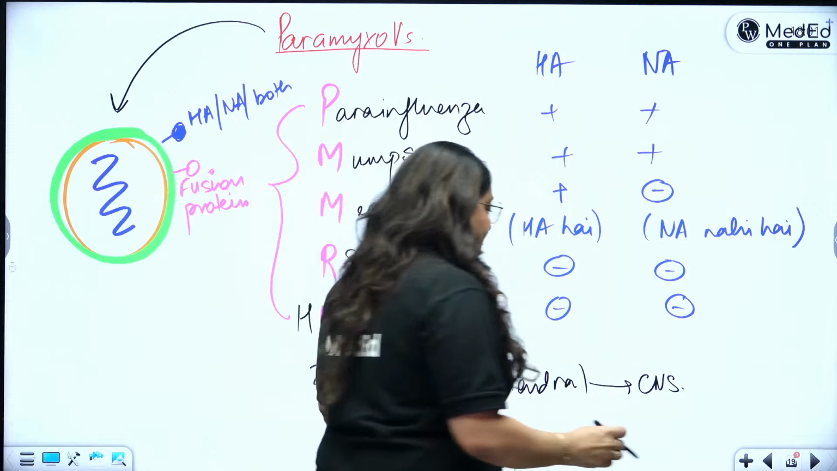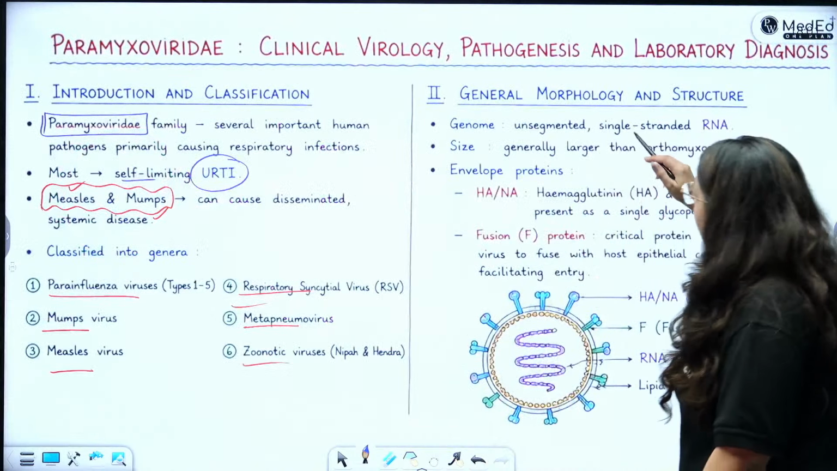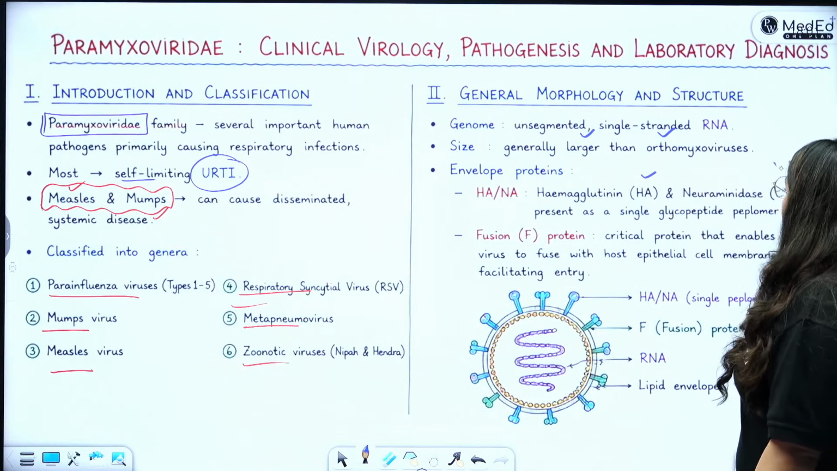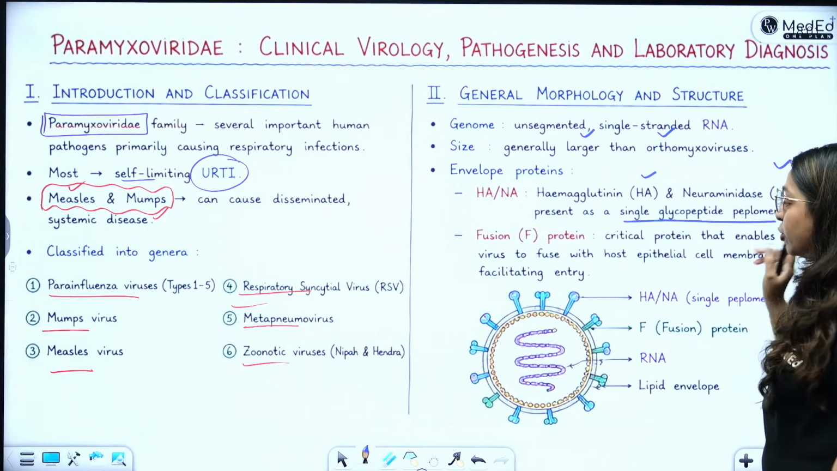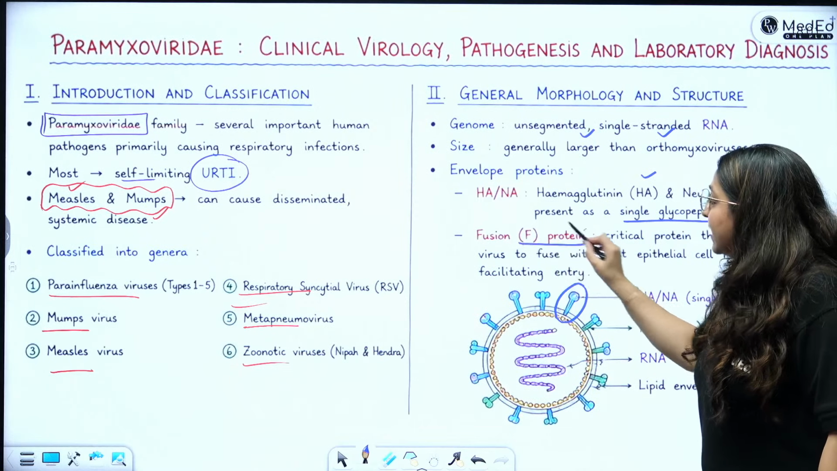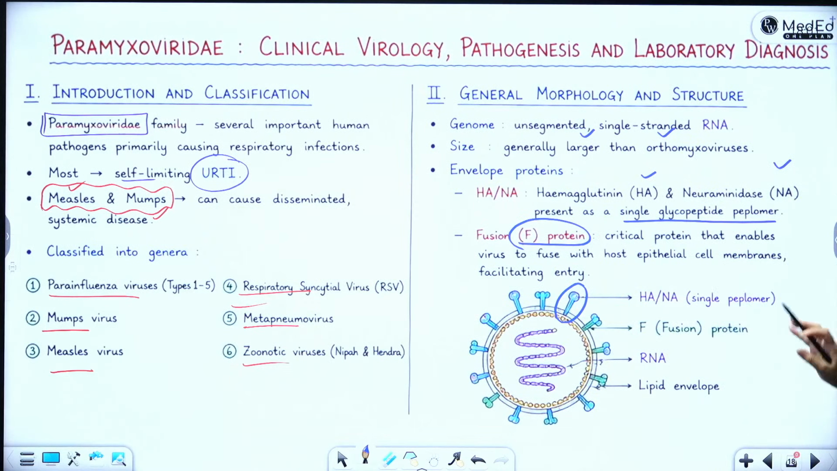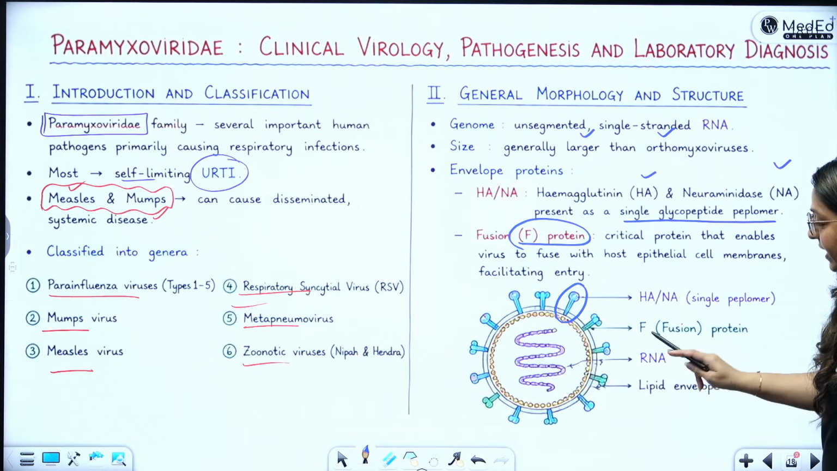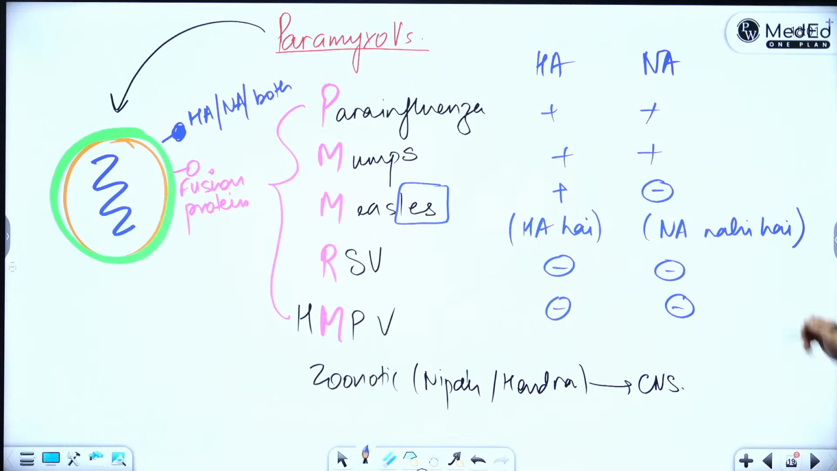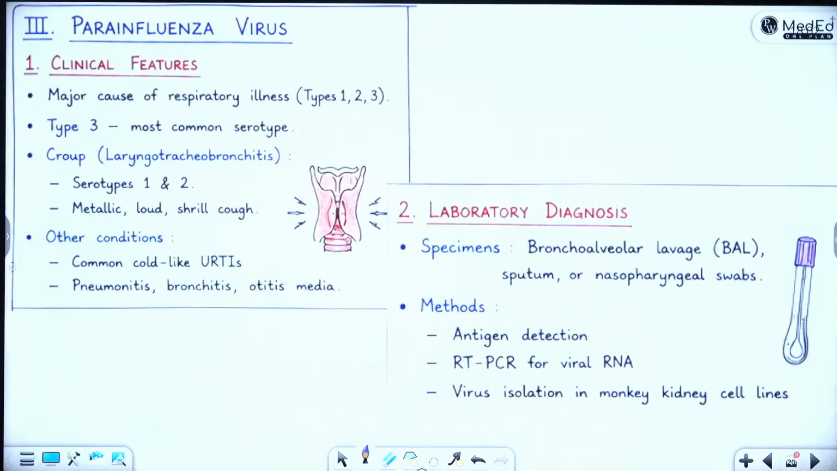Now, when we are talking about them, unsegmented single-stranded RNA, hemagglutinin or neuraminidase are present on a single peplomer. So they are present on a single protein. Fusion protein is the most critical protein. So you can make single-stranded RNA, make a lipid envelope, make the fusion protein and HA or NA depending upon which species we are dealing with.